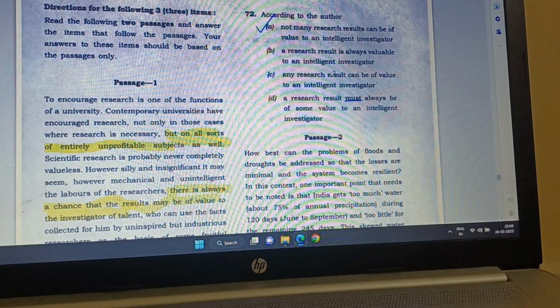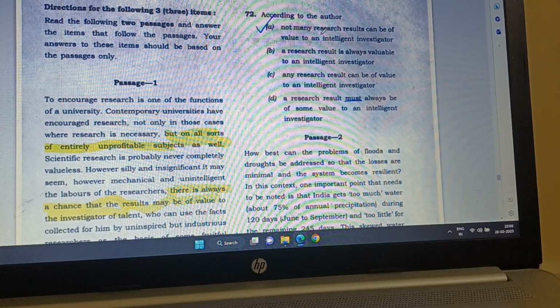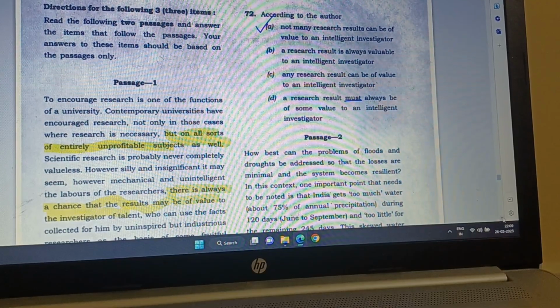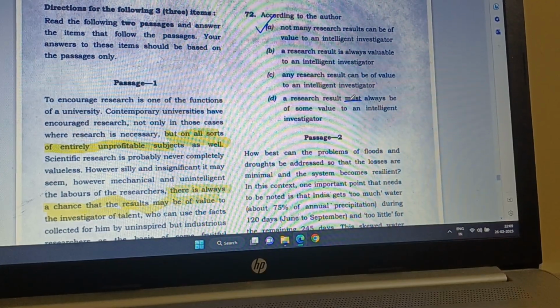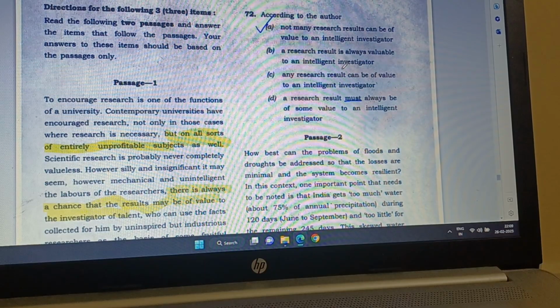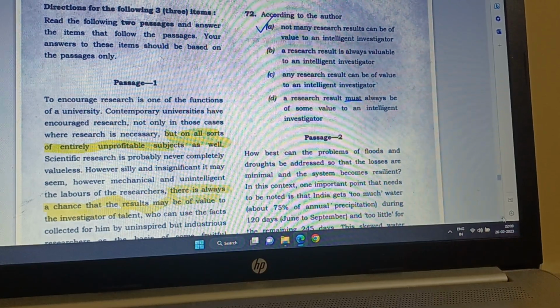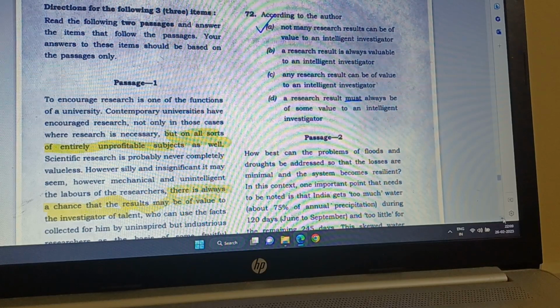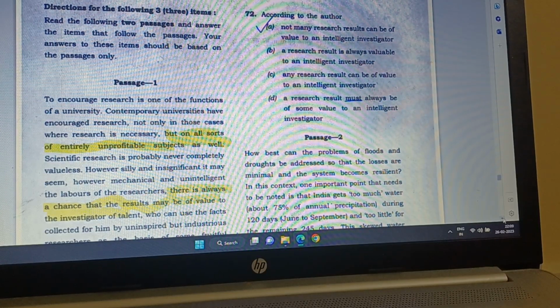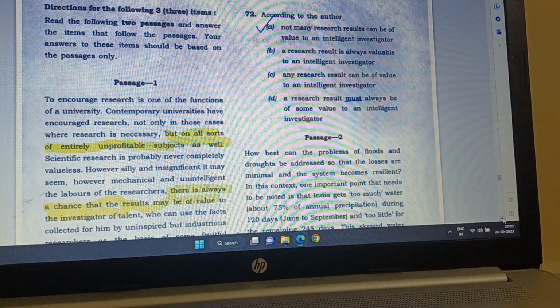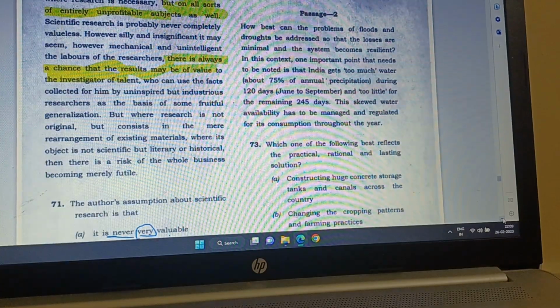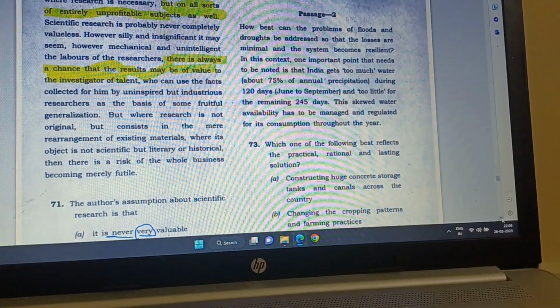It is a compromise, not many. It is not all or must, these words. So whenever you have words like must, all, never, be careful. Most likely they are wrong. Only if in the passage also it is matched by the same definitive words like must, then only can you be correct. Otherwise, most likely it is wrong. Passage 2.